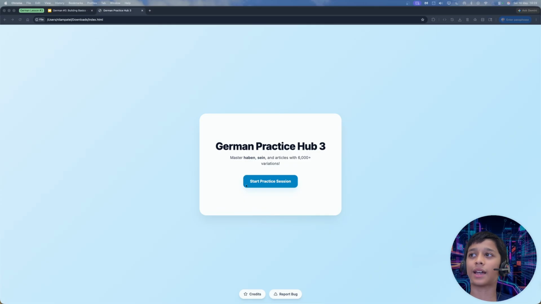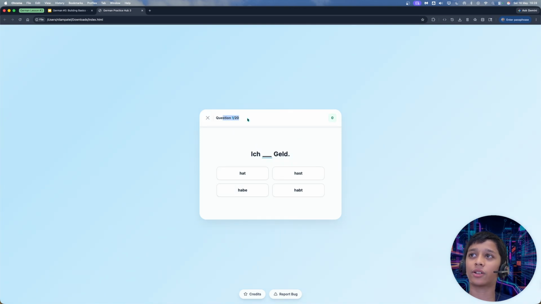So this is the app, German Practice Hub 3, for lesson 3. Once you start your practice session right here, you will get 20 questions like this and see if you get all 20 right. There will be fill in the blanks questions with 4 options right here, and there are infinite questions like these.